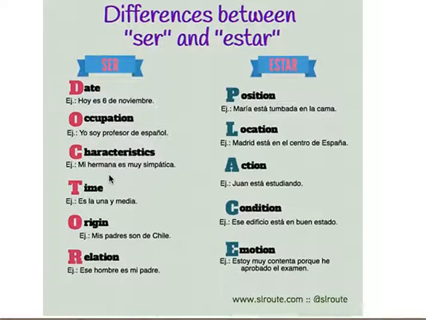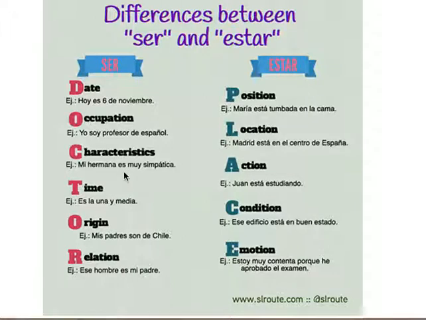Characteristics. We always describe ourselves with verbo ser. Mi hermana es muy simpática. Señorita Courtney es rubia. Señora Mónica es inteligente. Doña Fer es muy bonita.